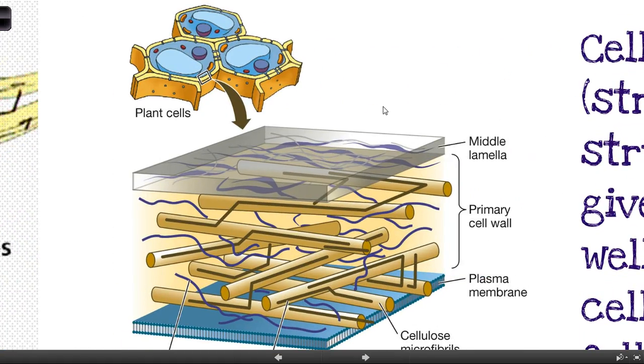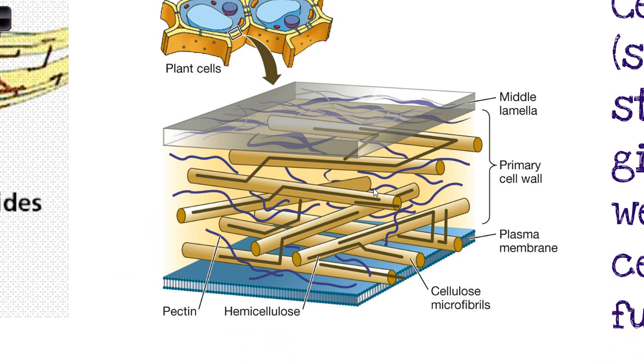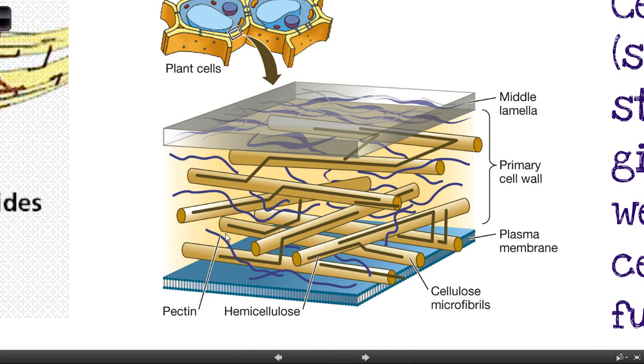So if we look here, the cell wall of plants actually looks like this. You can see the yellow rod-like things here are those cellulose fibers. Each one of those is made out of several microfibrils, and each microfibril is made out of 60 to 70 cellulose molecules, so beta-glucose chains that are packed together or hydrogen bonded together side by side. A few other polysaccharides, things like hemicellulose and pectin, are the ones that help to cross-link it.